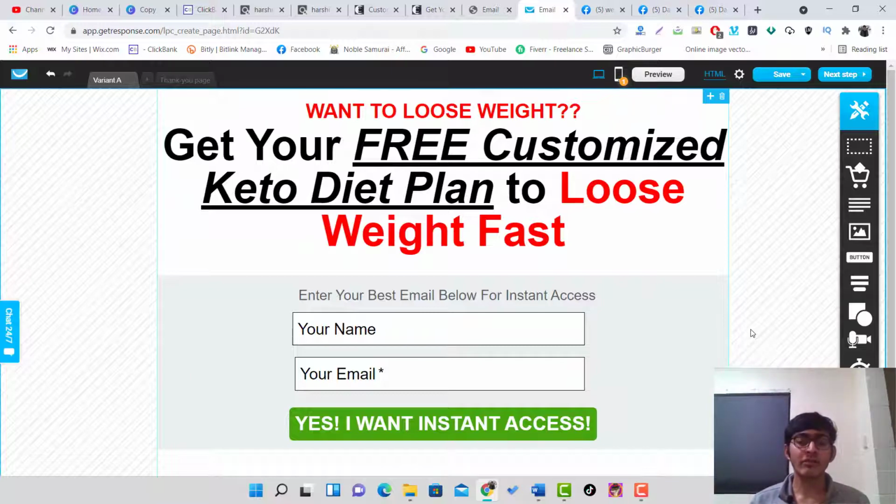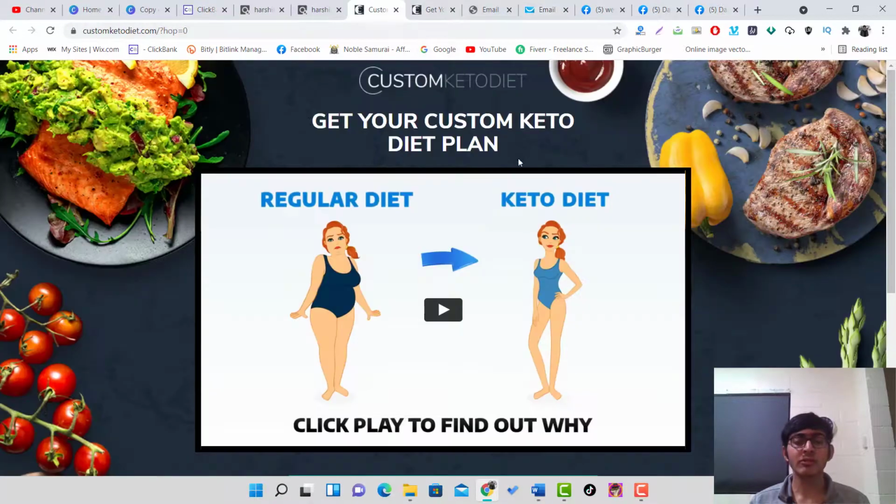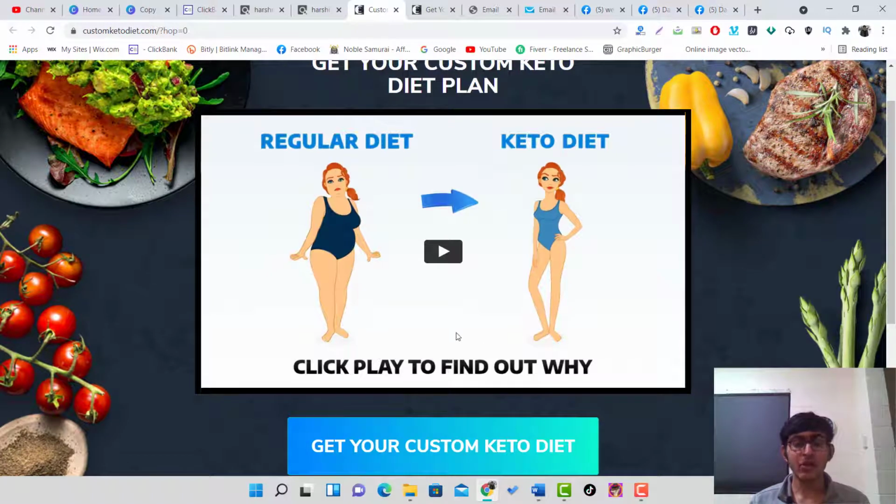Okay. And below the video, there is one button where you will embed your affiliate link. So if someone clicks on that button, then the person will directly go to the sales page of the product, and if someone purchases from here, then you will receive a commission. But what if someone does not purchase? Then the person will directly go to the email autoresponder.